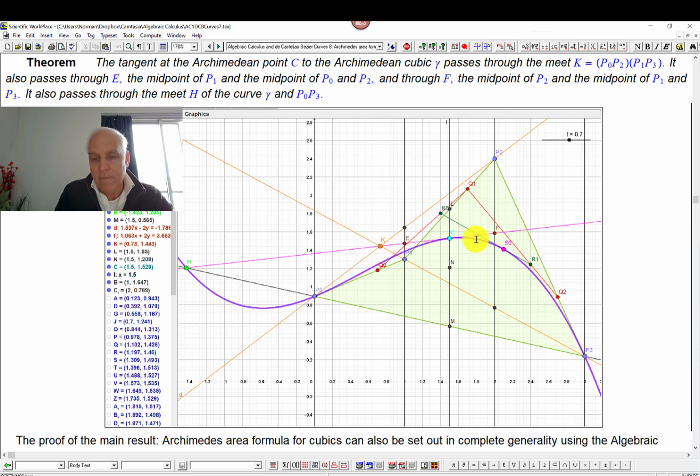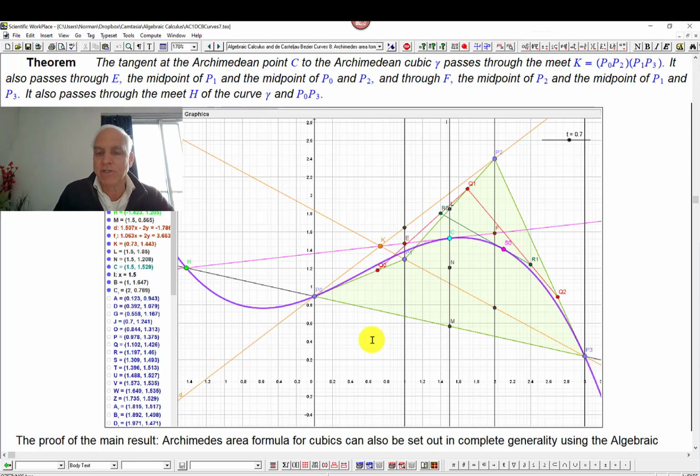And so now the curve has a more obvious cubic aspect. Okay, there's the base down there. And here is this tangent at C, and they meet at this point H. And lo and behold, H is a point which is also on the curve. So that's, I think, very, very pleasant. And I think it's giving us a sense that there's really a lot of things to explore here with both these Archimedean cubics and possible extensions of the things that we're doing.